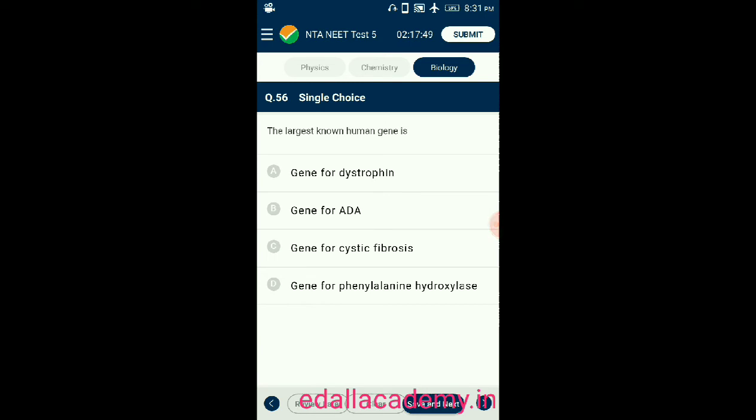Question number 56. The largest known human gene is option A, gene for dystrophin, option B, gene for ADA, option C, gene for cystic fibrosis, option D, gene for phenylalanine hydroxylase. From the given four options, the correct one is gene for dystrophin. It is the largest known human gene. So the correct option is A.